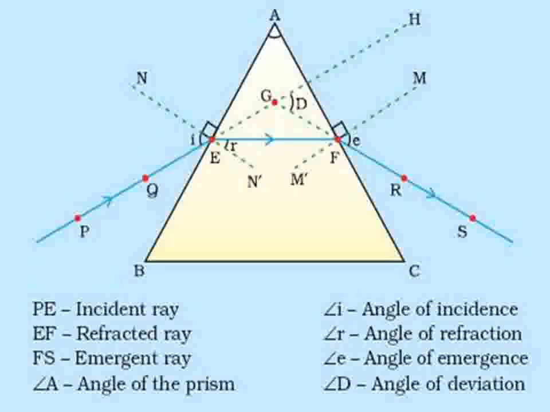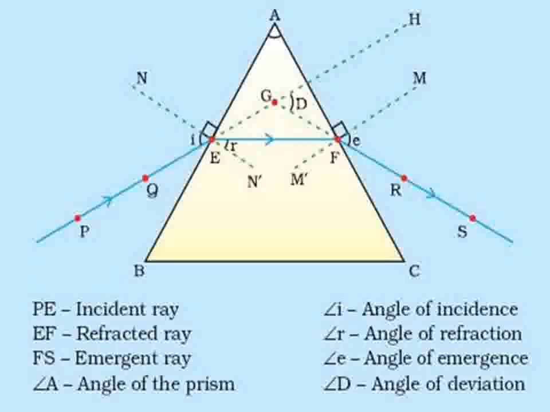The incident ray is falling on the first surface, and it becomes a refracted ray inside the prism after refraction, and this refracted ray becomes the emergent ray after coming in air again. In this way, first is the incident ray, then it is converted to the refracted ray, and finally the emergent ray.